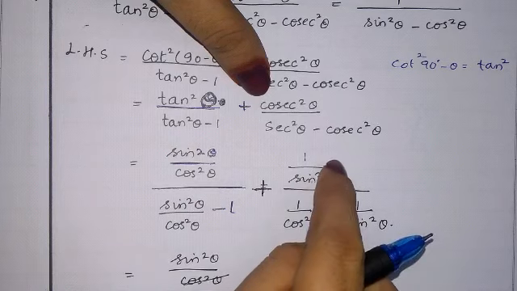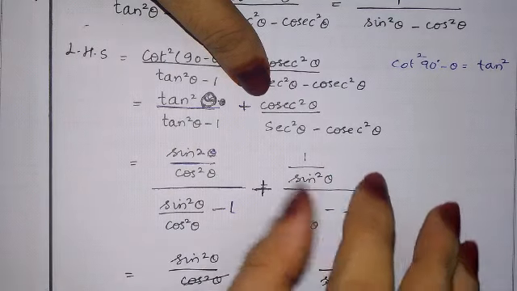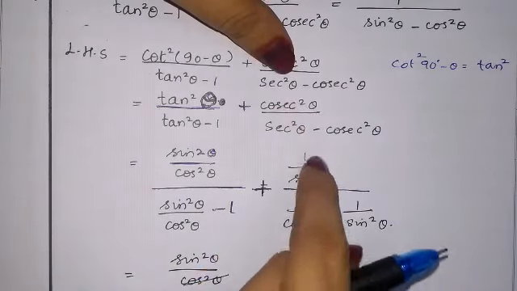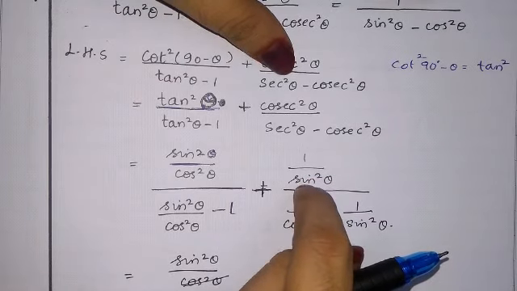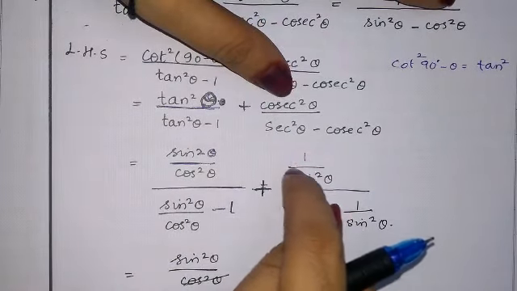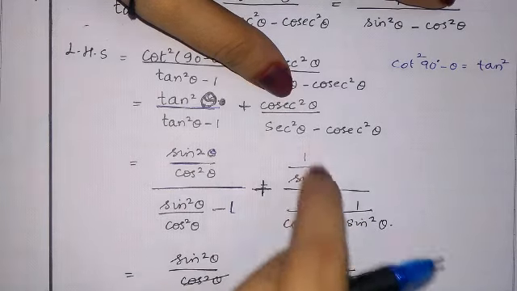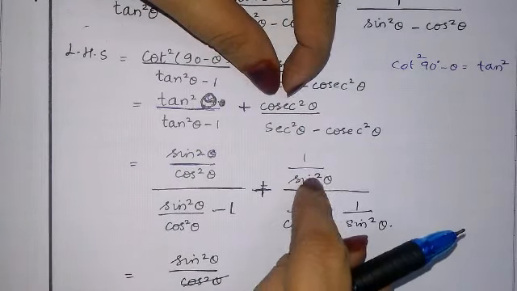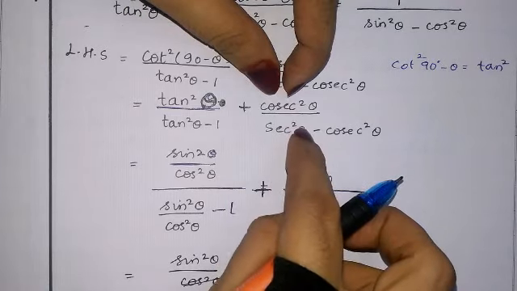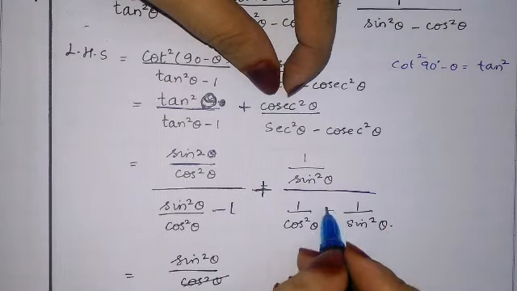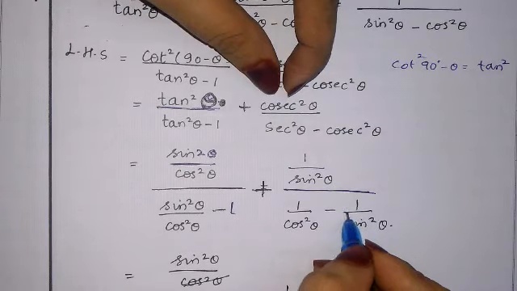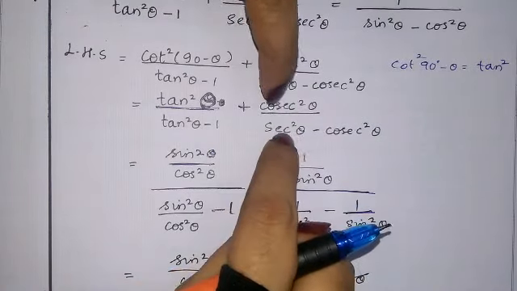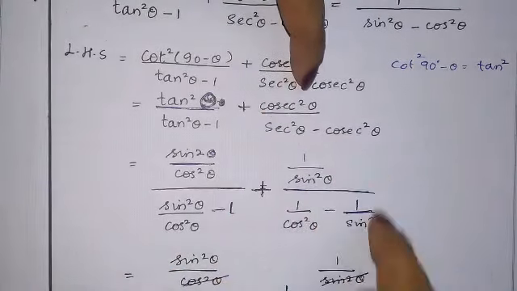You should be perfect in target 1, because in target 1 I have explained the formulas. You should know how to use the identity. Cosec square theta is 1 upon sin square theta. It is the reciprocal ratio, so in place of cosec theta we wrote 1 upon sin, with the square. Sec square theta is 1 upon cos square theta, minus again cosec square theta is 1 upon sin square theta. Cosec means 1 upon sin, sec means 1 upon cos, and cosec means 1 upon sin.